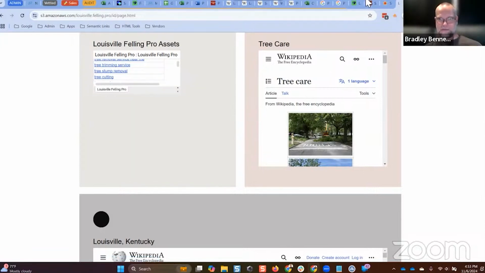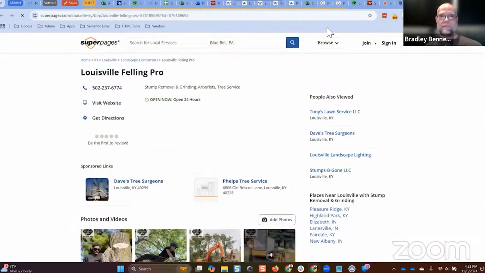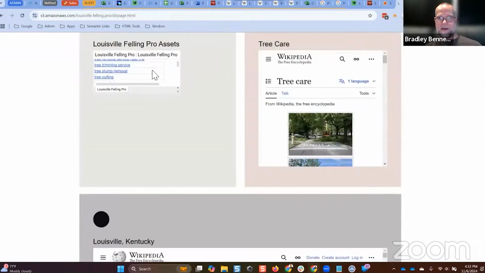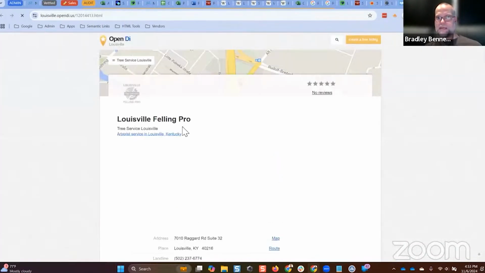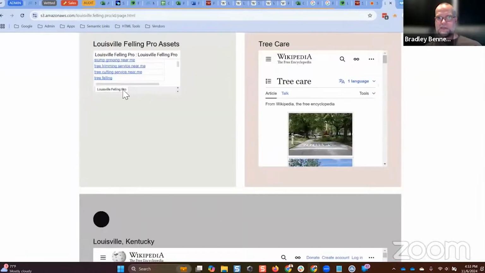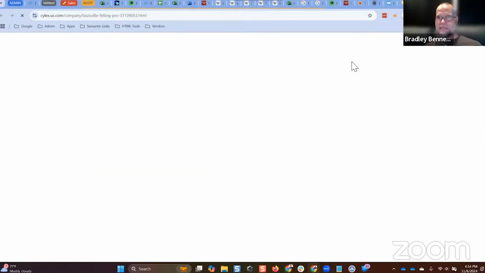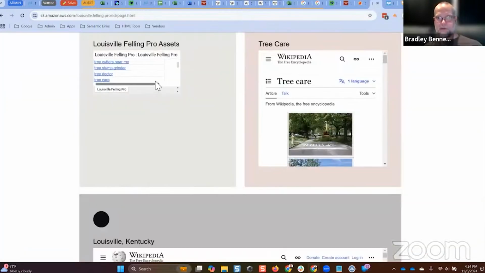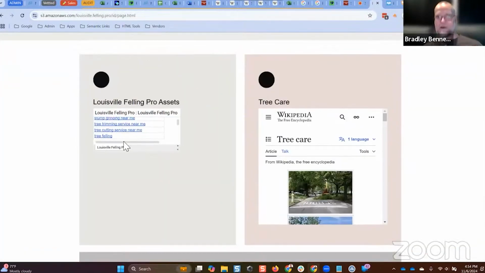I teach this in the mastermind, right? It's in the training. But any one of these links that we click on is going to open up to a branded or supporting asset, whether it's a regular business directory listing or a Web 2.0 or a press release or something, it doesn't matter. There's over 200 branded and support page URLs referenced right here alone. And then we build links to it consistently over time. To prove it, take a look.